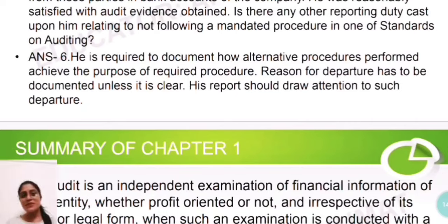Okay, so here we finish all our questions and answers, all the descriptive questions and answers of chapter number 1 of CA Intermediate Auditing subject.